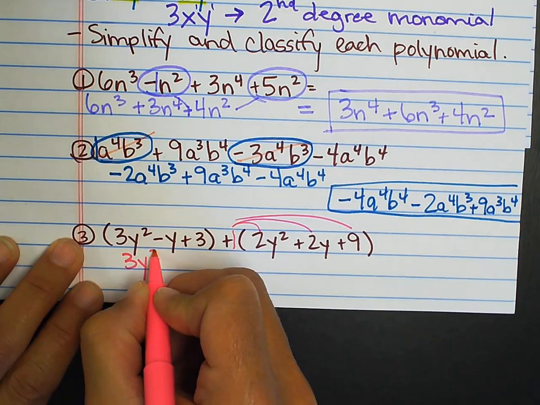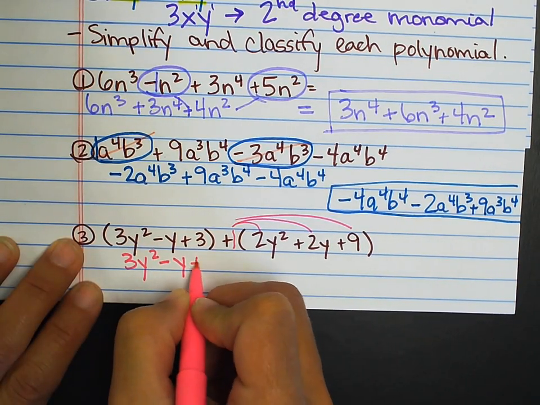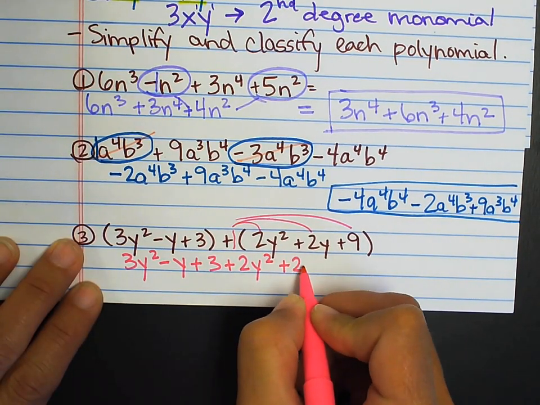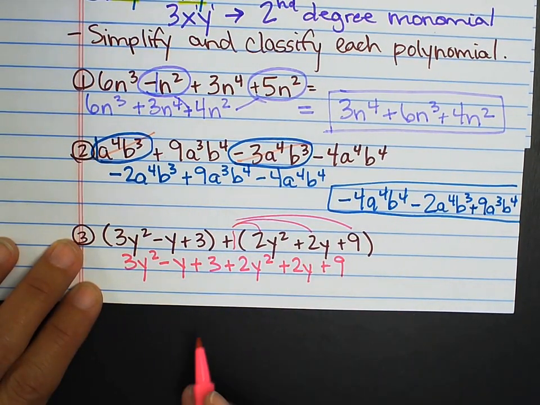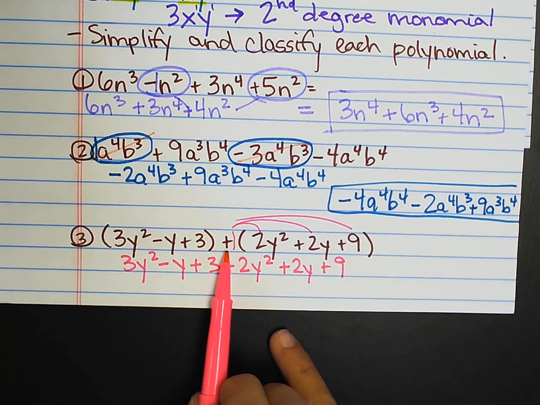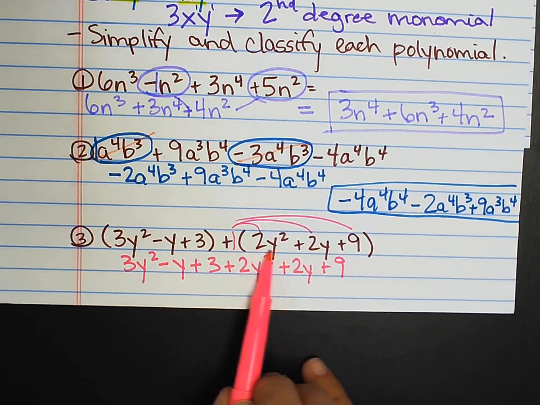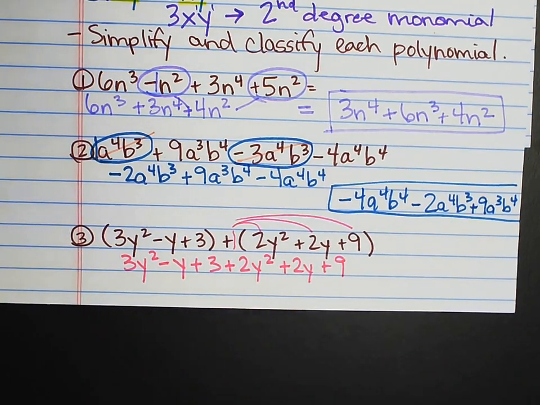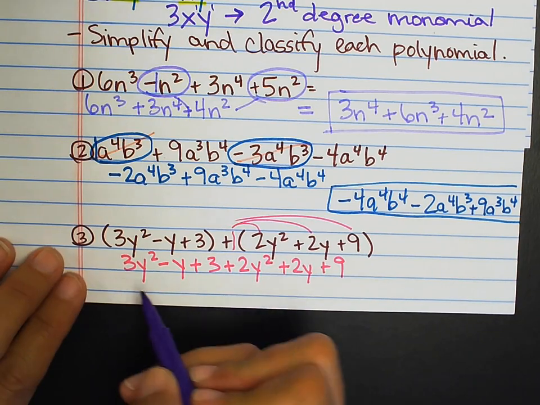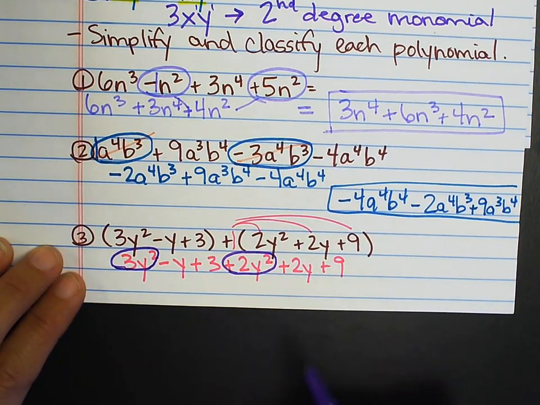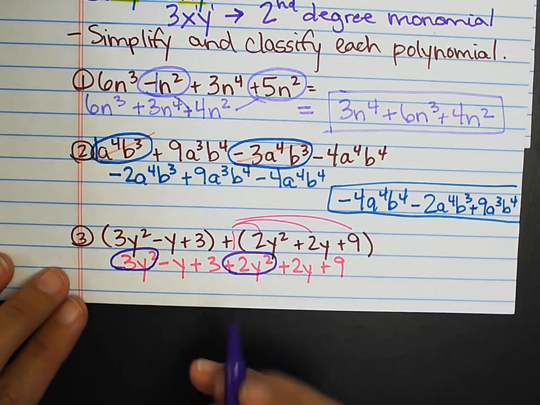So I just have 3y squared minus y plus 3 plus 2y squared plus 2y plus 9. Again, I can get rid of the parentheses because they're just grouping symbols. There was nothing inside the parentheses that needed to be done. There was an addition sign in the middle, which doesn't change the sign on any of those. So now I have just addition and subtraction. And again, I'm going to combine only things that are like terms. So I have a 3y squared and a 2y squared. 3 plus 2 is 5.